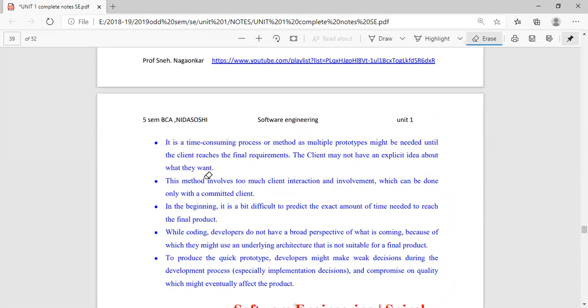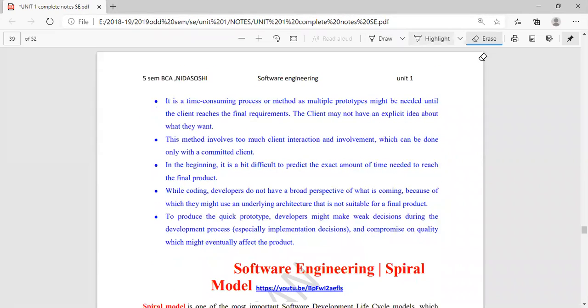So what are the disadvantages? Every model will have one or two disadvantages. It is time consuming, because it is used for complex software and for live models. It is time consuming because it will give us a very good, quality software. Next, the interaction with the client is needed all the time. The client must keep on interacting with you all the time.